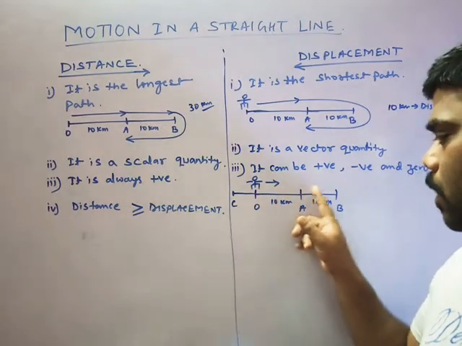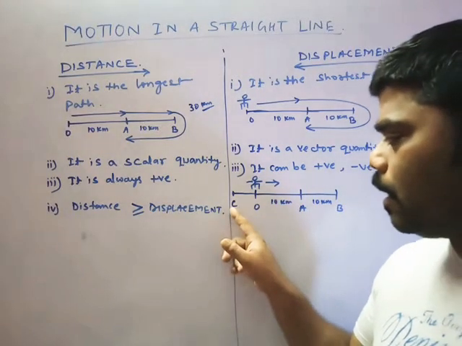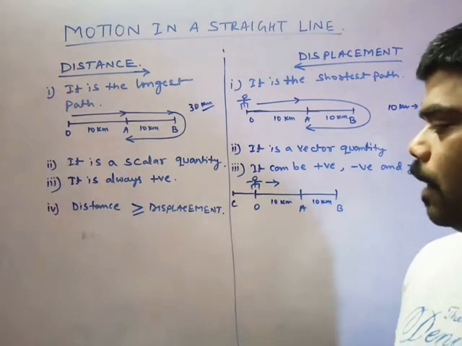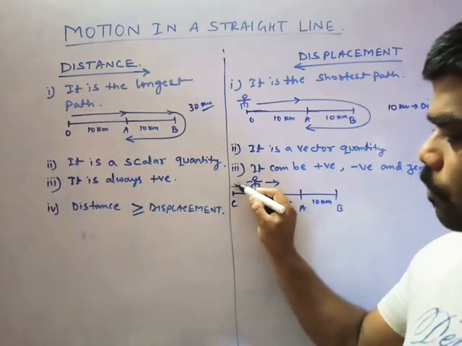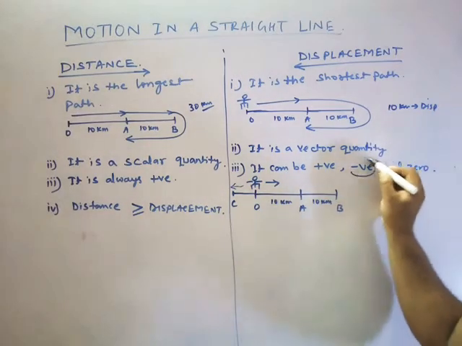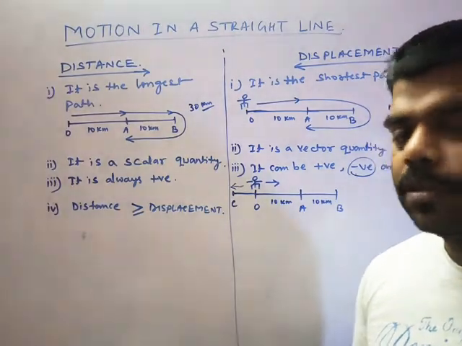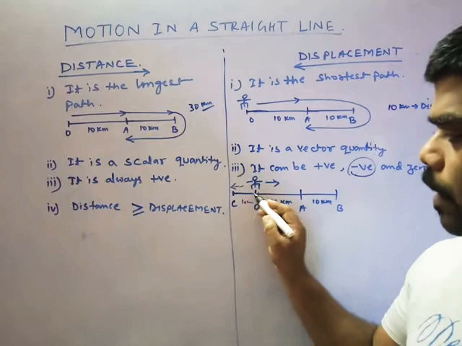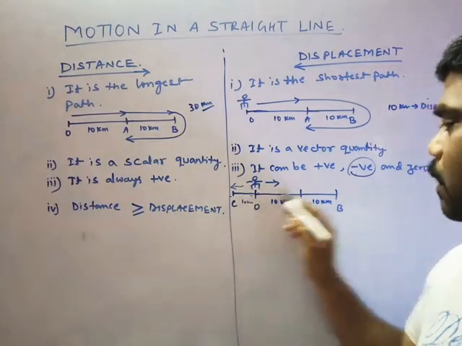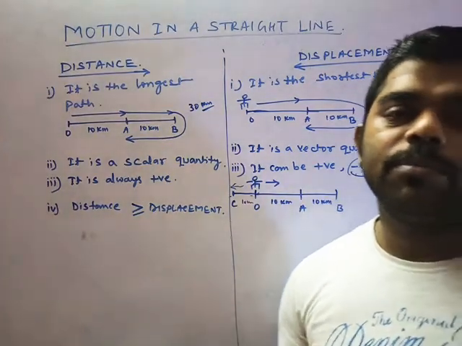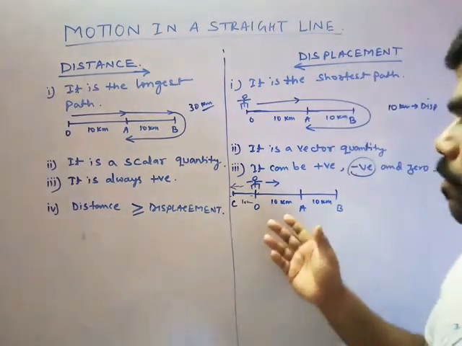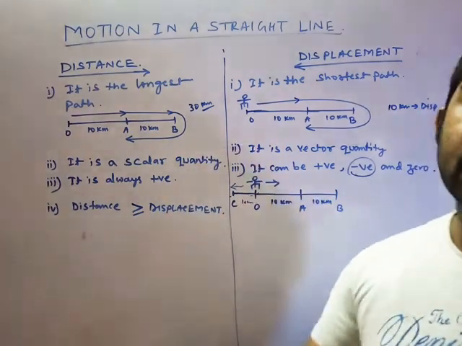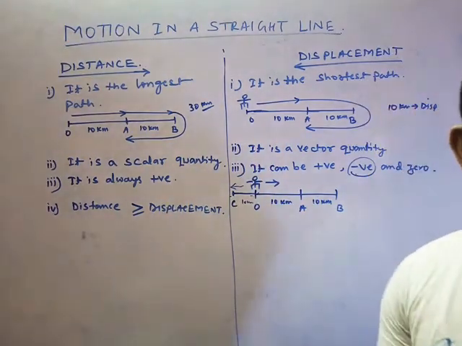Suppose you start your journey, reach O and return again to C. That means if I compare your directions from the beginning, you move in the opposite direction. When you move in the opposite direction, we use the negative term. If it is 10 kilometer, then from here to here it is 10, but negative. This is the importance of negative. In distance we never use any negative. We simply say 10 plus 10 plus 10 plus 10 plus 10, that means 50.